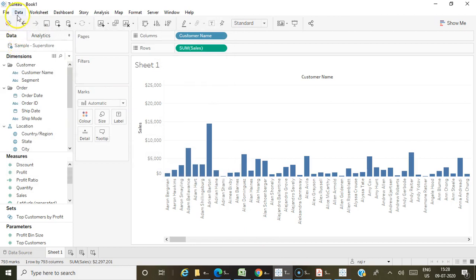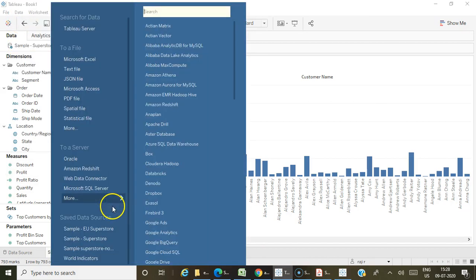So here, when you are connecting to a data source in Tableau Desktop, you can see some data sources which are already available, right? These are the saved data sources only. So any data source you want to have as a saved data source, you have to follow the same method.